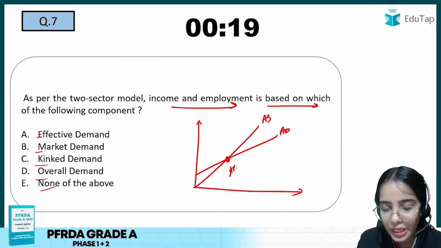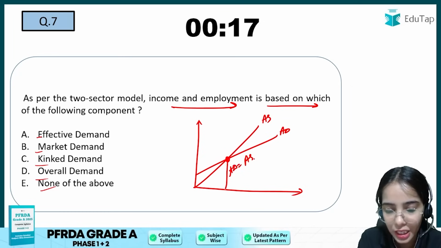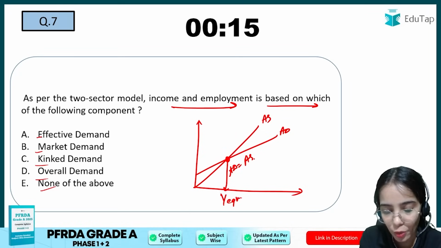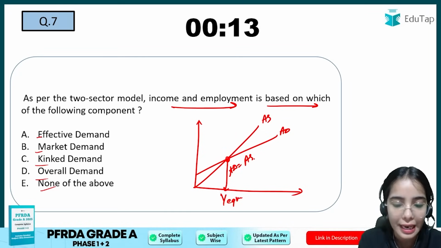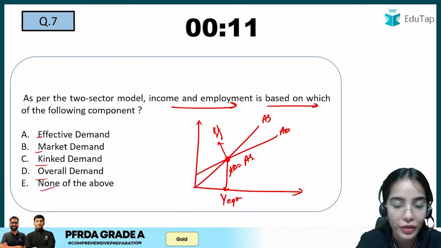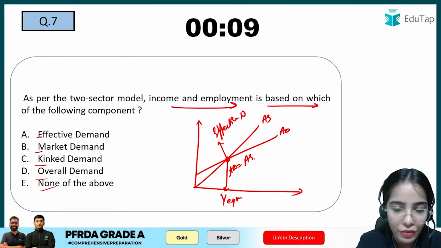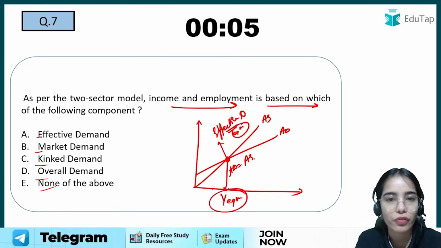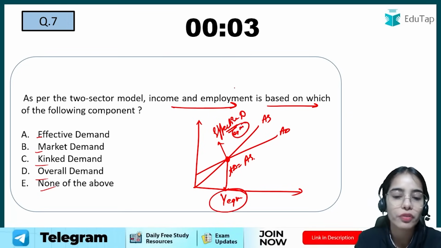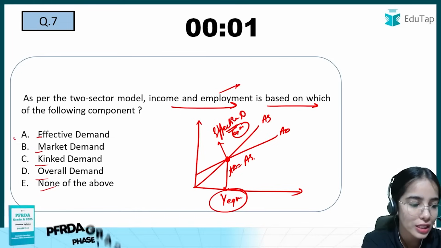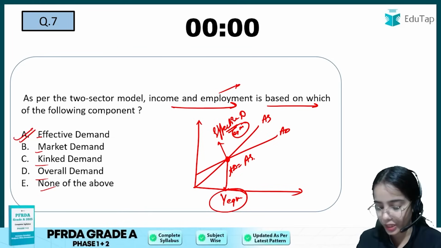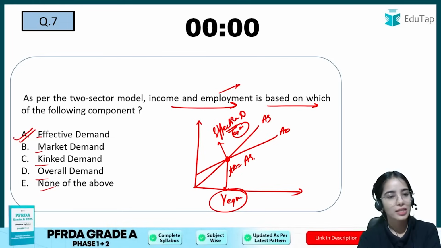The equilibrium between the aggregate demand and aggregate supply gives the equilibrium level of output and employment, and this point is also known as effective demand. So effective demand, or the equilibrium point, leads us to the equilibrium level of income and the equilibrium level of employment. Okay, so here the right answer is effective demand, where the aggregate demand is equal to aggregate supply.